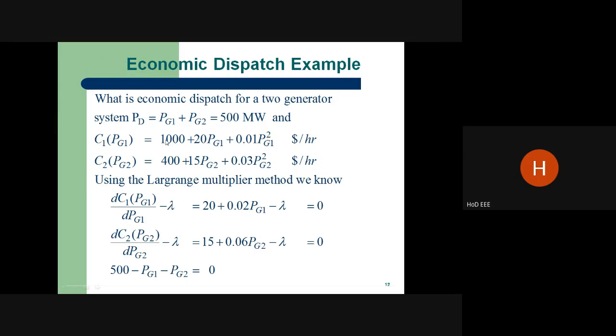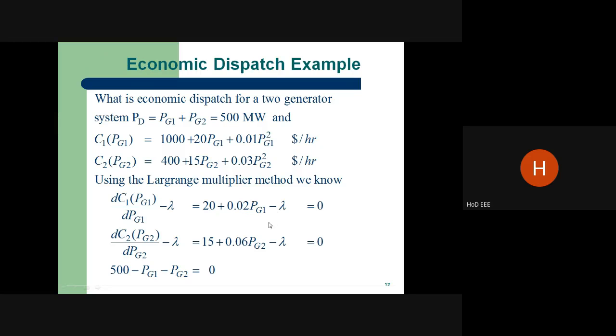When differentiating, the constant is 0. Here we get 20 plus 0.02 Pg1, minus lambda, equal to 0. So lambda is equal to 20 plus 0.02 Pg1.